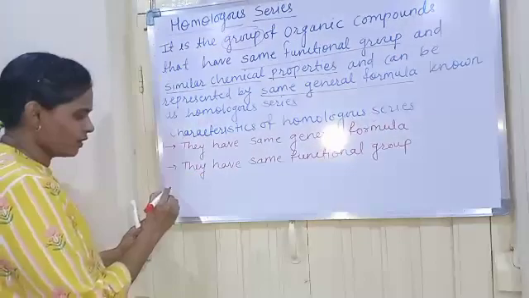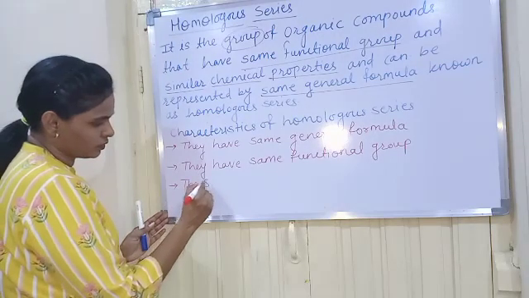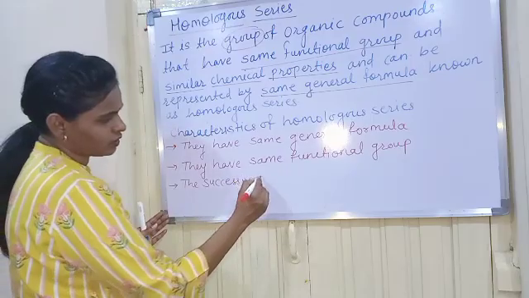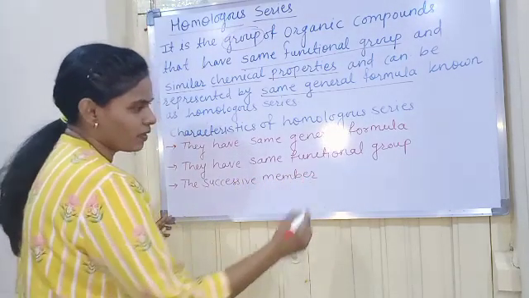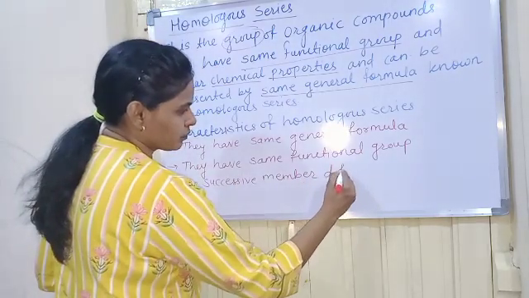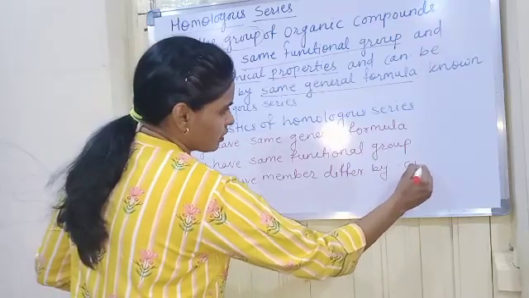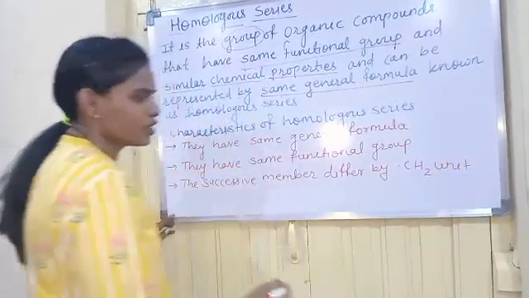Then the next one is that successive members differ by a CH2 unit.